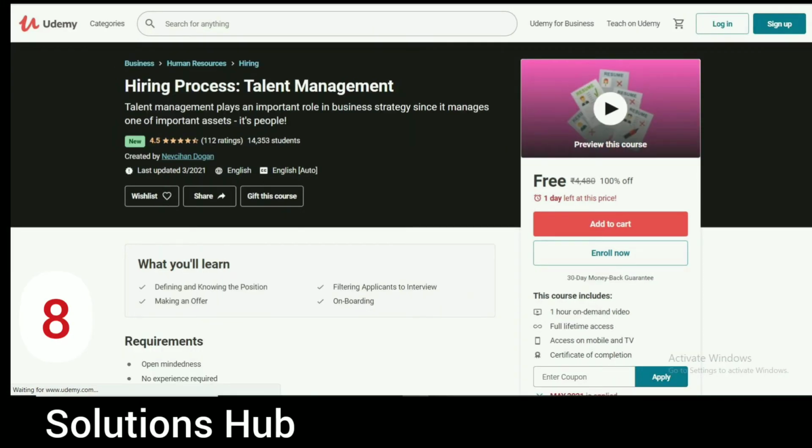The eighth course is Hiring Process: Talent Management. Talent management plays an important role in business strategy since it manages one of the most important assets, its people. This course is also free. Only 1 day left at this price, and already 40,353 students are enrolled for that course. This course includes 1 hour on-demand video, full lifetime access on mobile and TV. At the end, you get a certificate of that course, and the coupon code of that course is May2021. That coupon code and course link are available in the description.